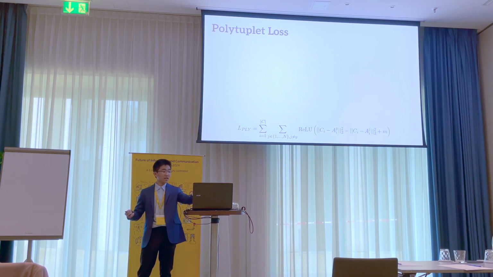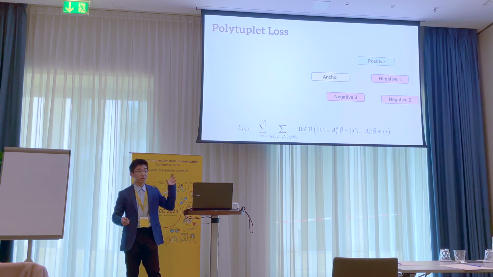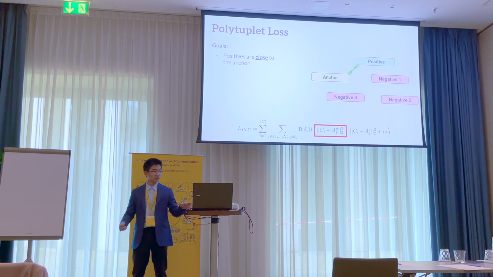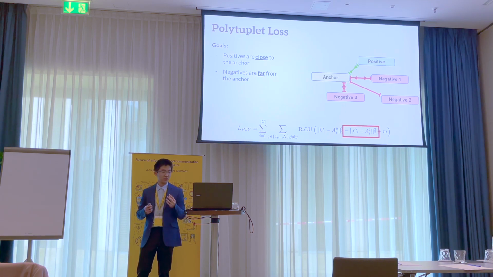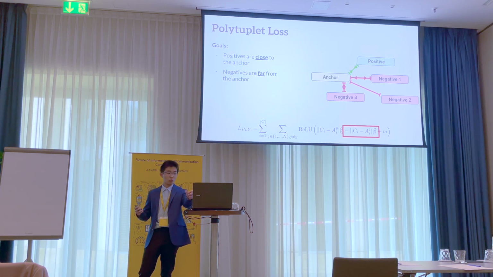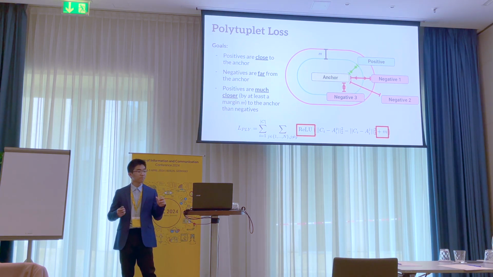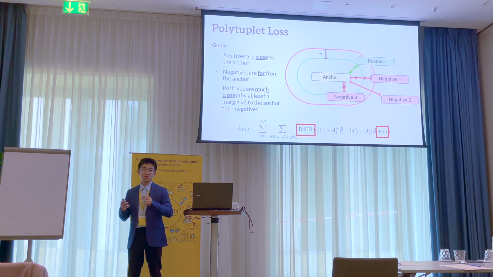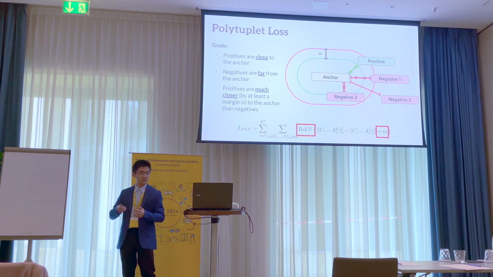Now, the way we specifically implemented this in my approach is through polytuplet loss. With this neat little formula here, and this encapsulates all the key ideas of contrastive learning. We can start again with our spatial representations and determine the goals from polytuplet loss. Firstly, that the positives are close to the anchor. Second, that negatives are far from the anchor. But you'll notice that negative 2 is not being repelled. Why? Because we want positives only to be much closer by at least a margin n to the anchor than negatives. In this way, we are only training to prevent incorrect answers that are too close to the correct answers. So if we already know an answer is very wrong, we no longer need to train that answer to look more wrong to the AI.